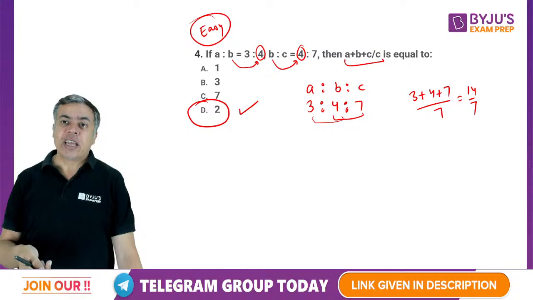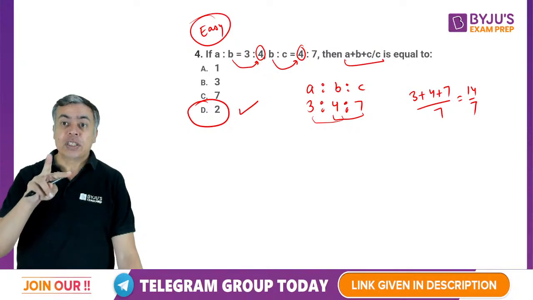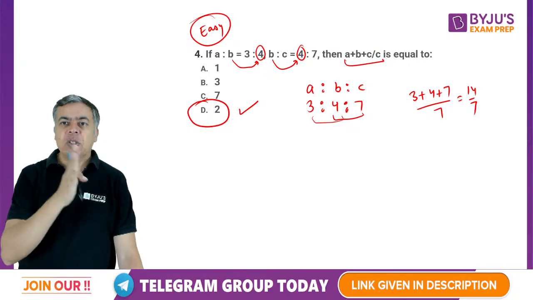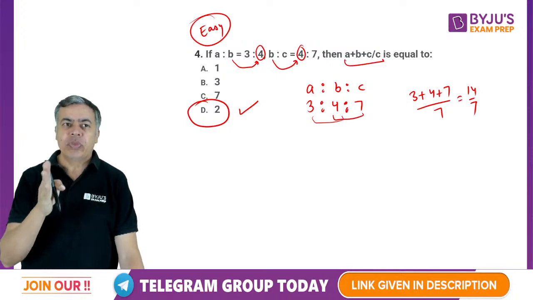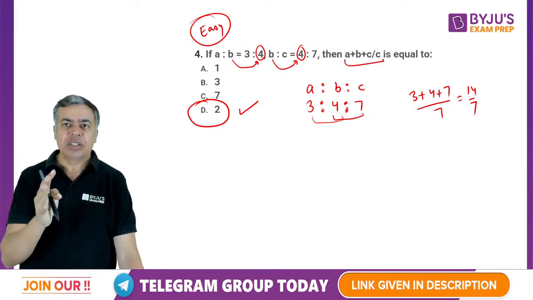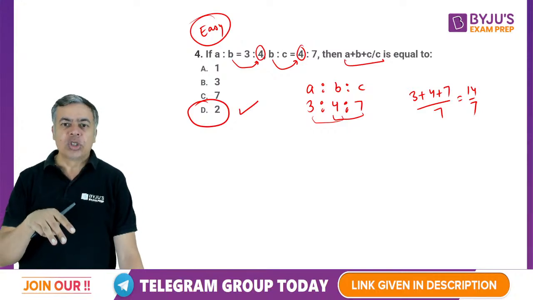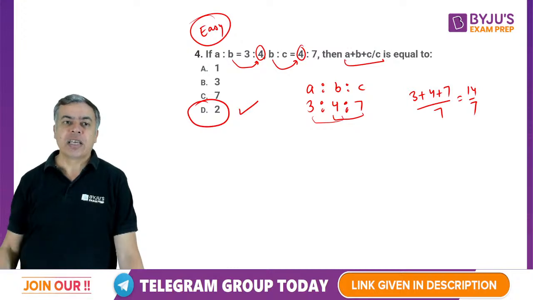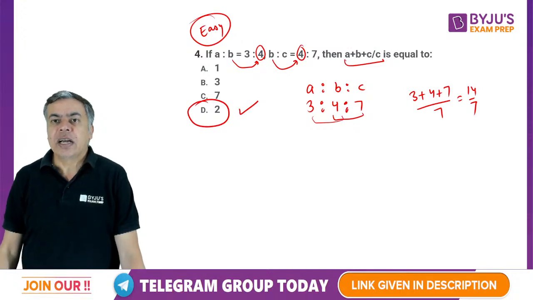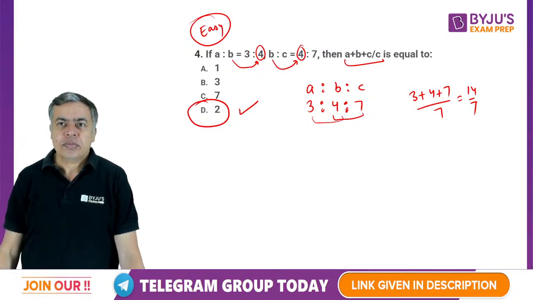If it is not the same, then you need to first combine the ratio. That means making B the same in both. Then accordingly A and C will change. So you will get a combined ratio A is to B is to C. Then you will apply A plus B plus C by C. Right, then you can do that.